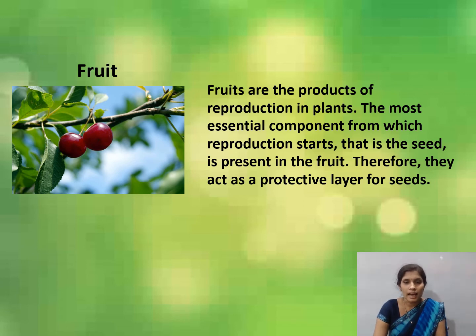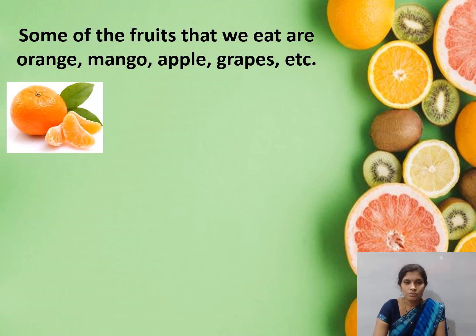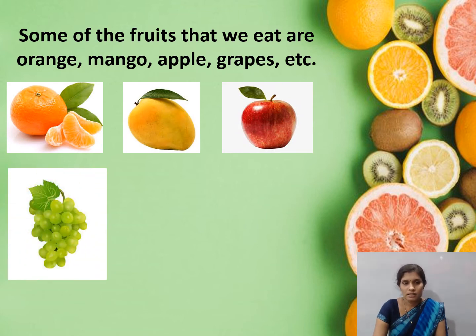Therefore, they act as a protective layer for seeds. Some of the fruits that we eat are orange, mango, apple, grapes, etc.